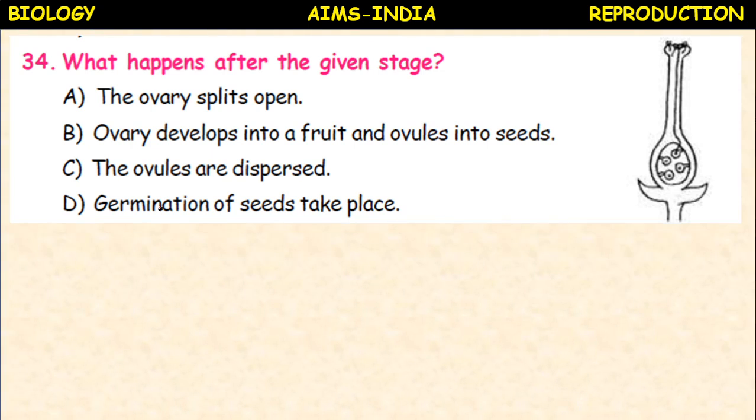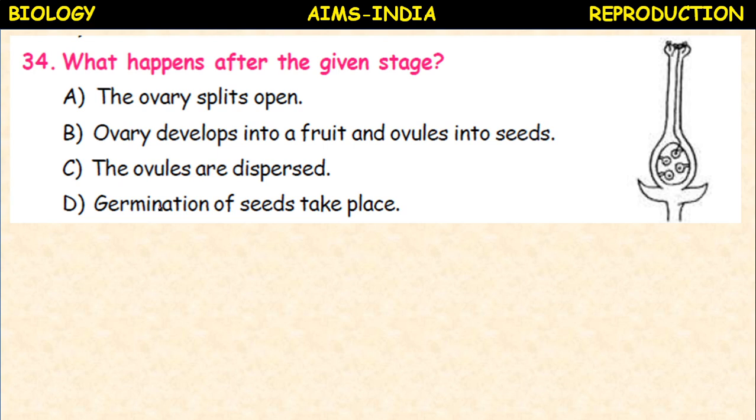Next, what happens after the given stage? So here one stage is given. The stage is showing keenly. You observe the figure. Here the pollen grain reaches the stigma, then the pollen tube is produced. The pollen tube enters the embryo sac and results in fertilization. What happens after this stage?